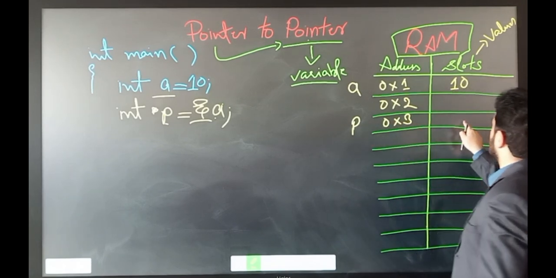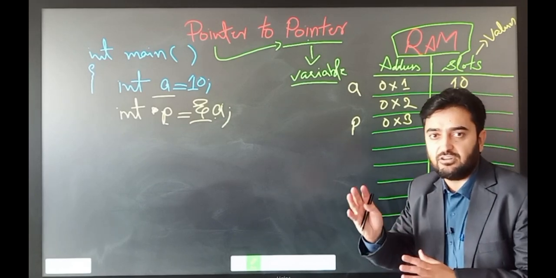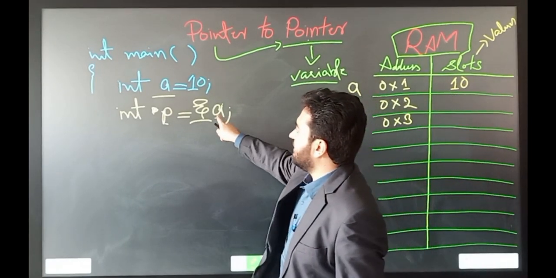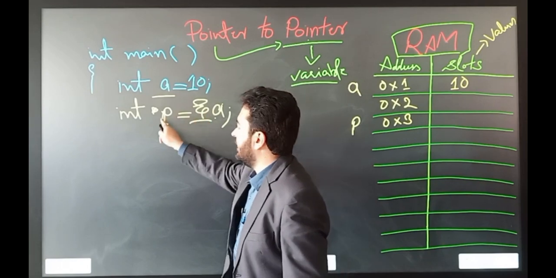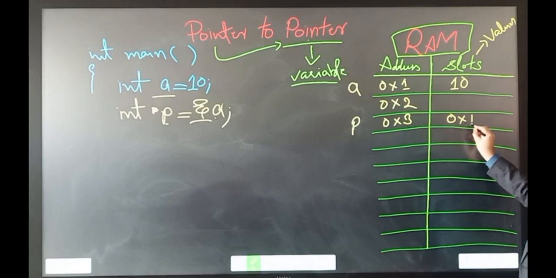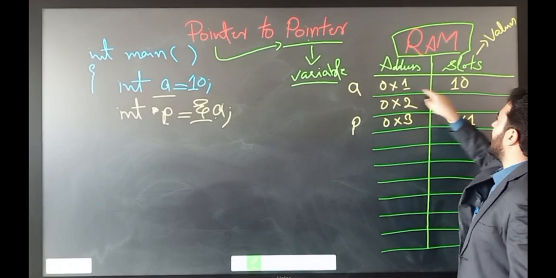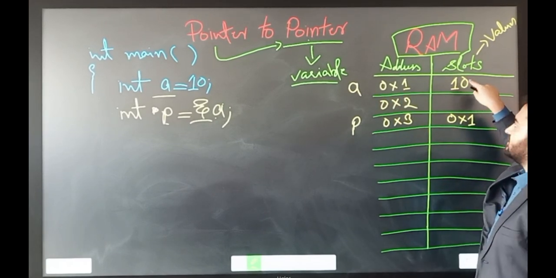So this address is now designed to save the addresses of other variables. As we have assigned the address of a into p, this slot will have the value 0x1, which is the address of a, and a has its own value, which is the integer value.